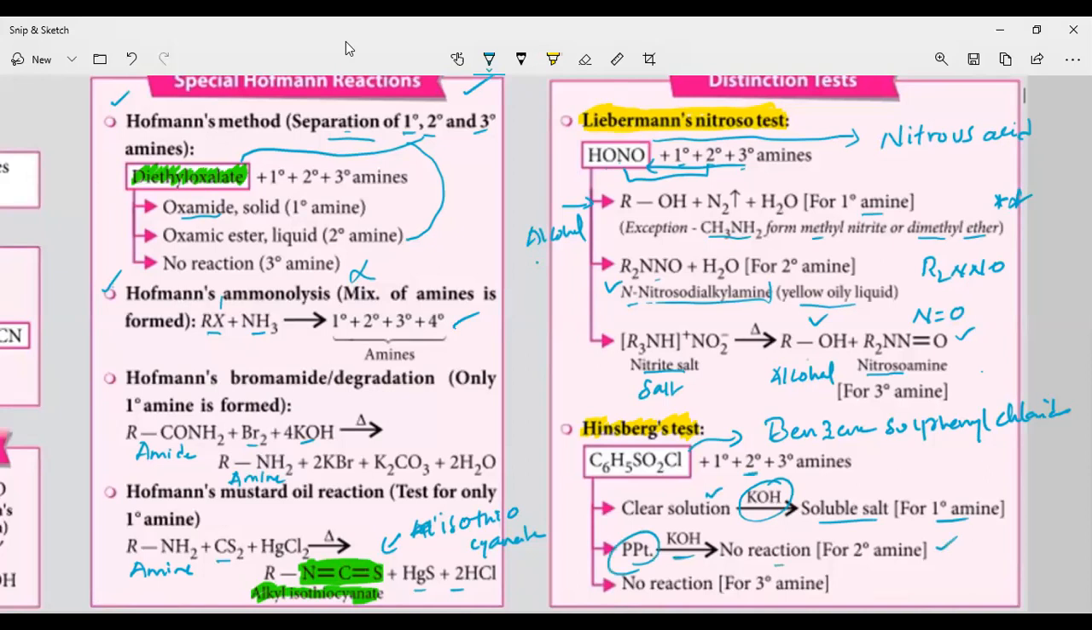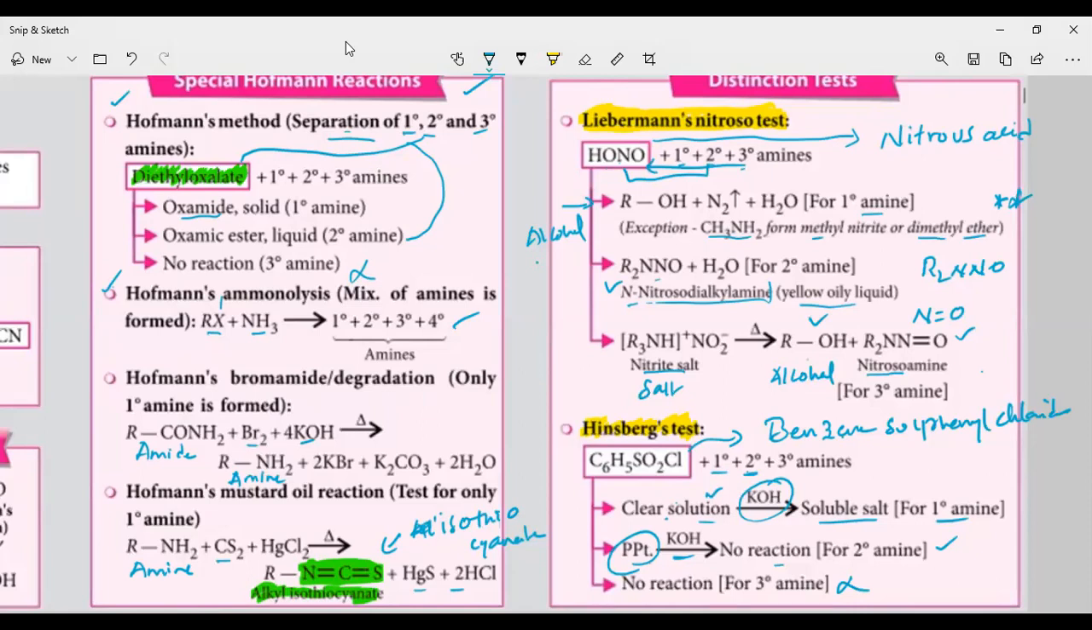Tertiary amine won't react with the benzene sulfonyl chloride. Primary amine, when it reacts with the benzene sulfonyl chloride, you are going to get the clear solution that is soluble in KOH, the soluble salt. Secondary amine will react with this Hinsberg reagent, and instead of a clear solution, you are going to get the precipitate. That precipitate, when it dissolves in KOH, shows no reaction.